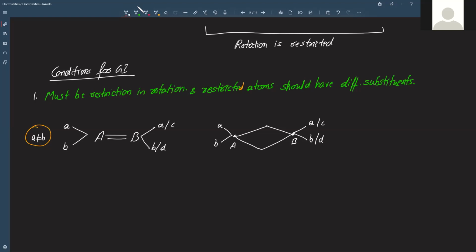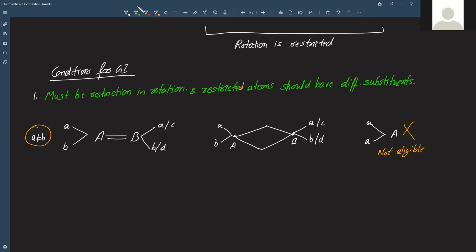And if it is like this, A and A, then this is not a site of, or you can say this is not eligible.